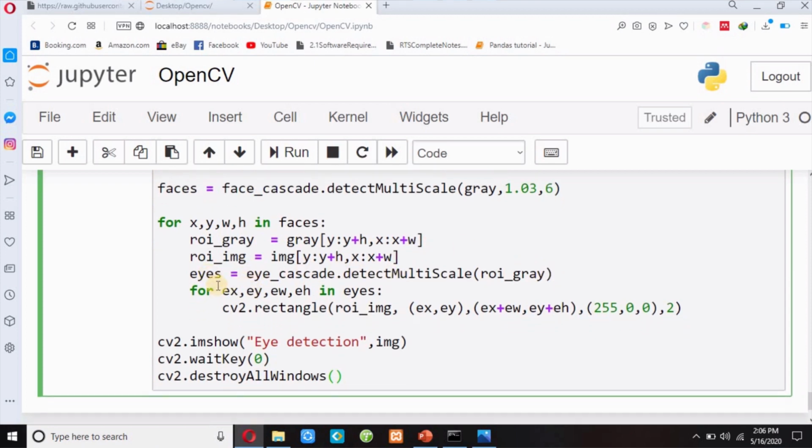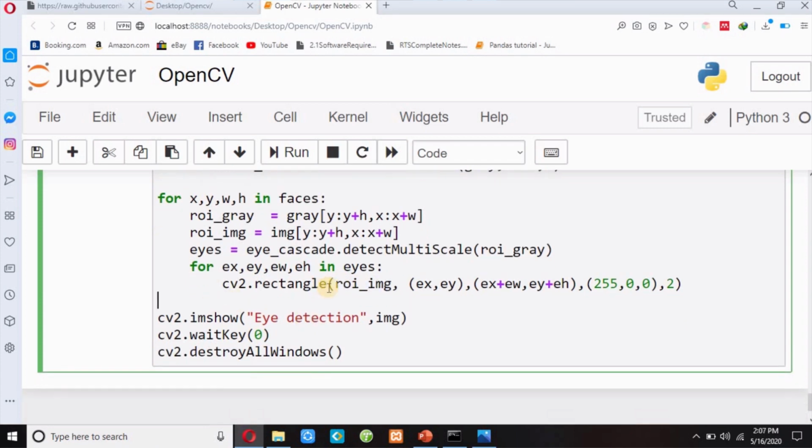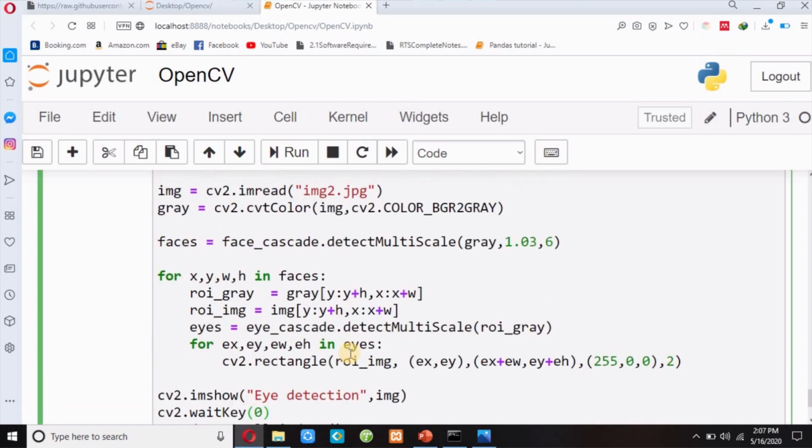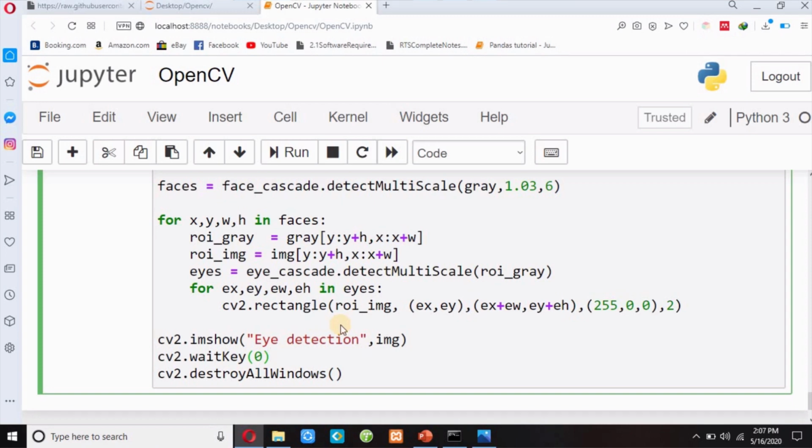Then I use these coordinates to draw rectangles over my eyes in my RGB image. Finally I will display my image, and if I press any key on the keyboard, it will close the window. Now if I press shift enter,